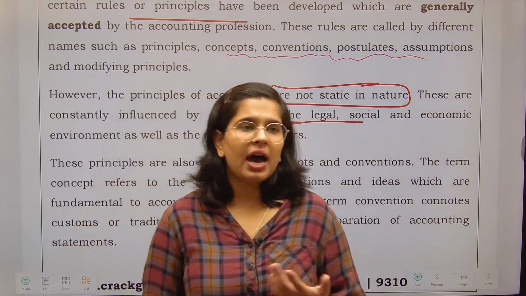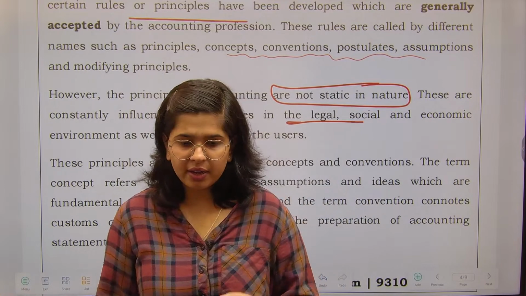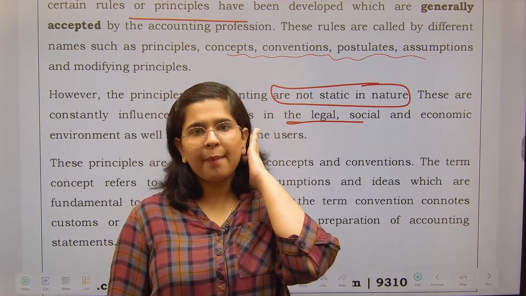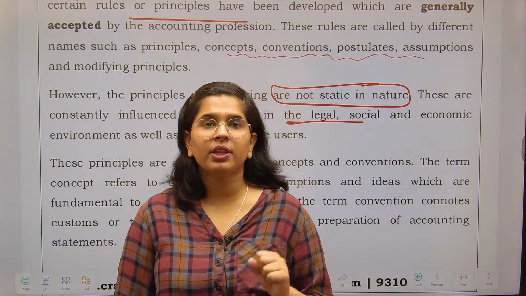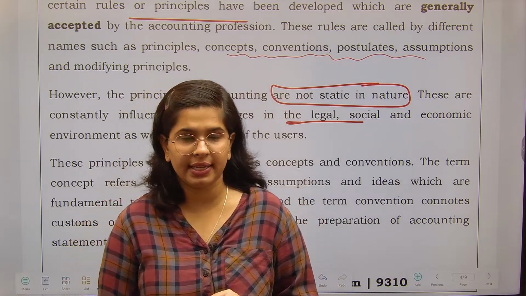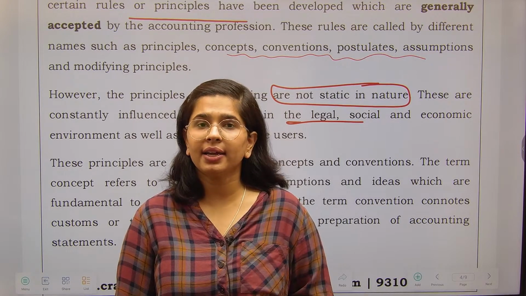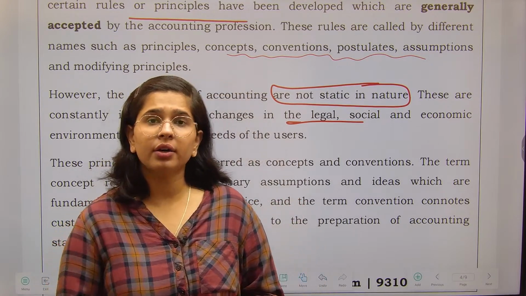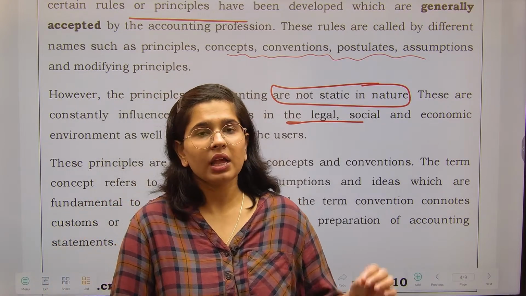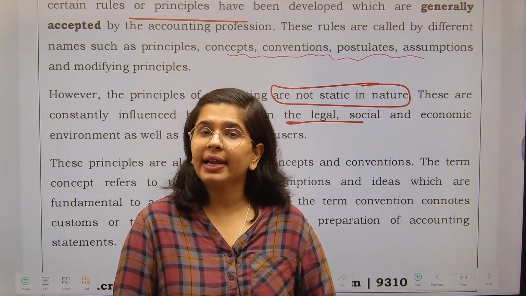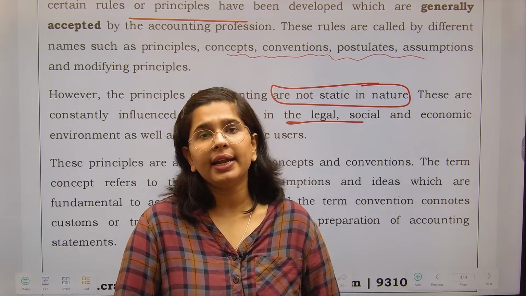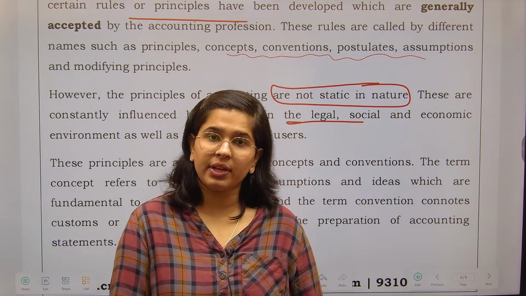Suppose our government has decided, very few years back, what happened, India was having accounting standards but the international scenario they were following IFRS. So in order to match the internationally accepted accounting principles, India also brought Ind AS, Indian accounting standards.